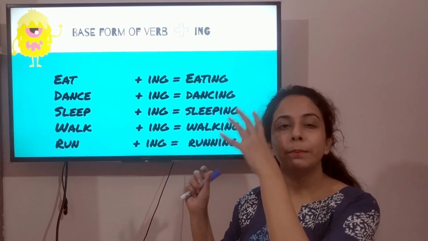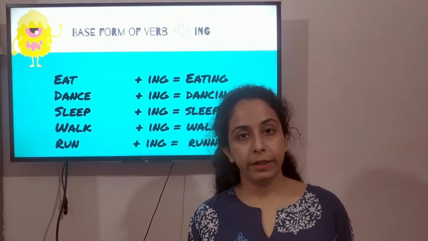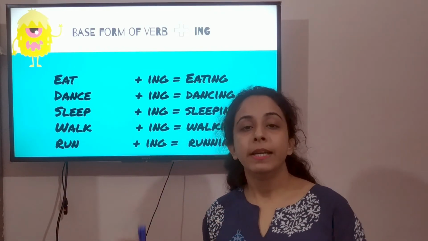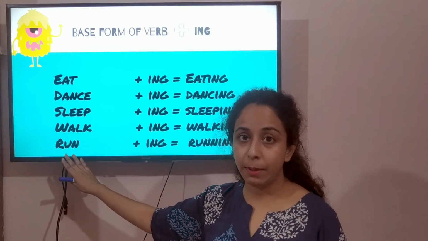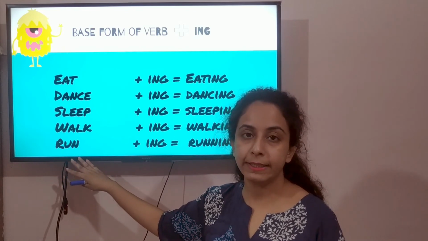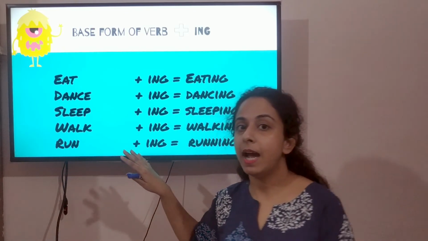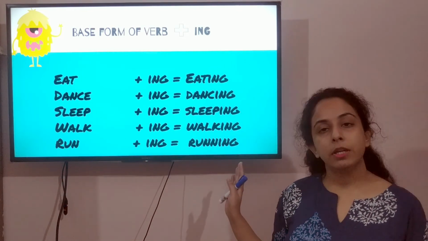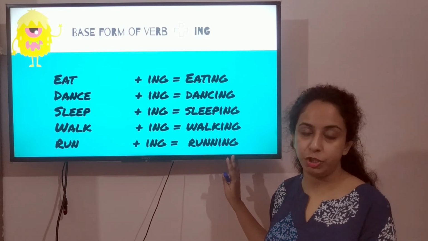Okay, these are simple examples, and you will learn them more in the next chapters. You can also take another similar word like winning, W-I-N. When we add ing after it, we write W-I-N-N-I-N-G, winning.